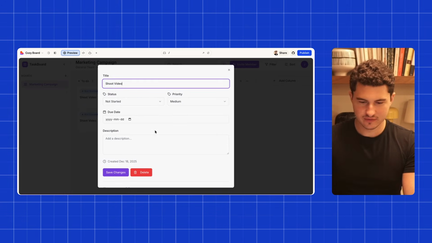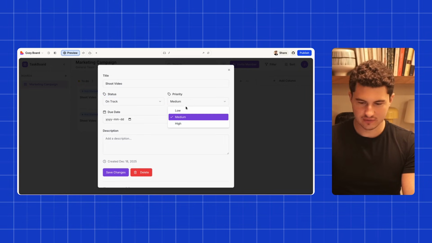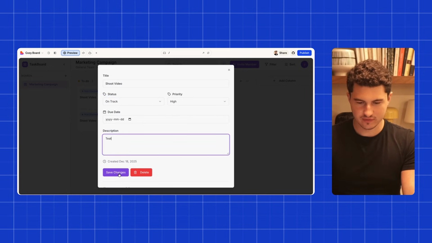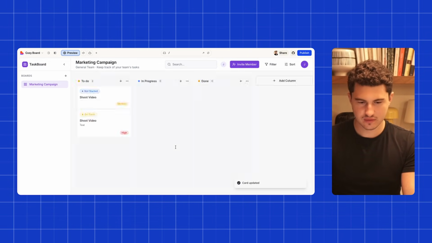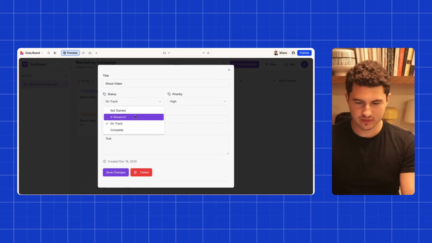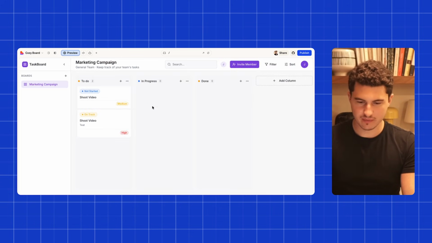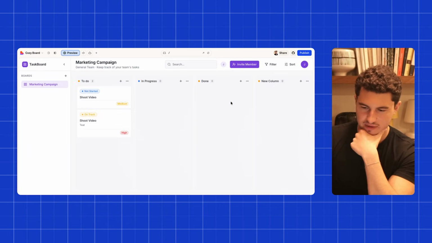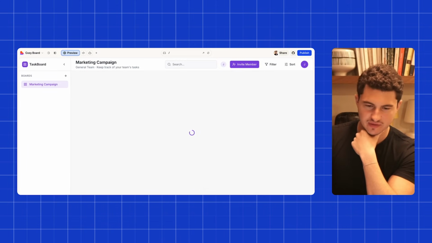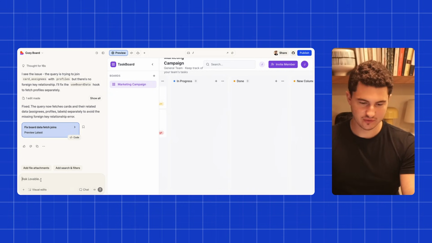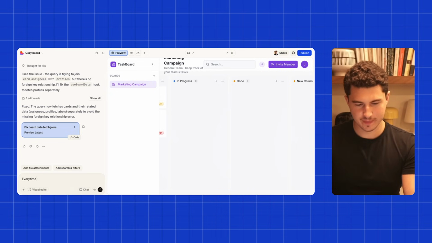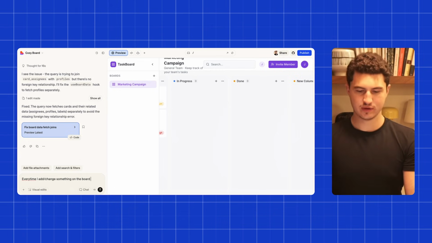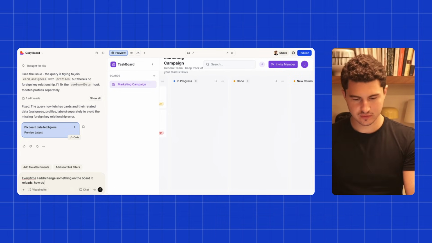And you can see when we click into it, we have status, we can change it. Let's see if this works. It did change it, but if I change this, okay, so it looks like these statuses aren't matching up to the board itself, but I guess it's slightly different. So one issue that I'm seeing is that we need to refresh the page every time something happens. We'll start with just asking it: every time I add or change something on the board, reload.